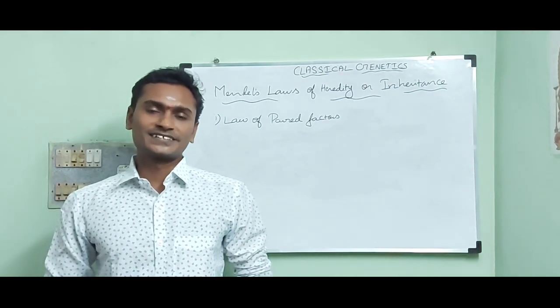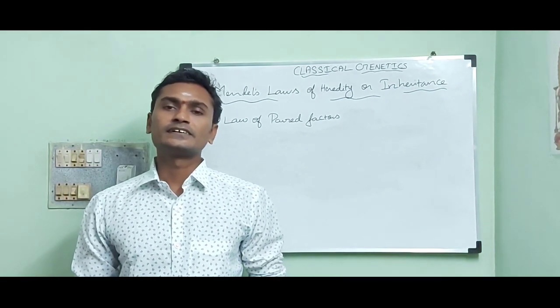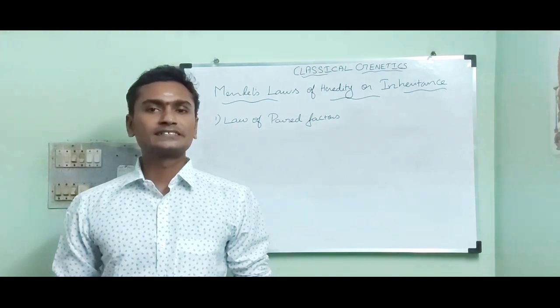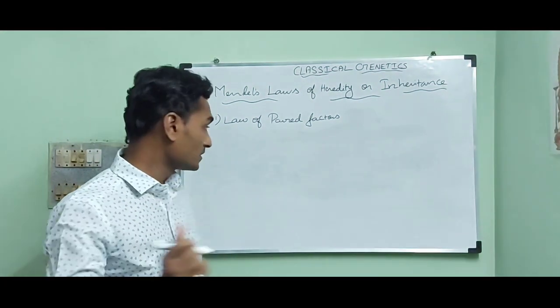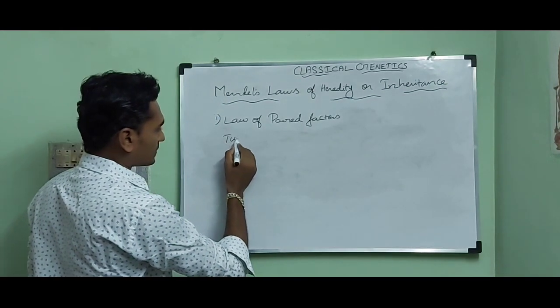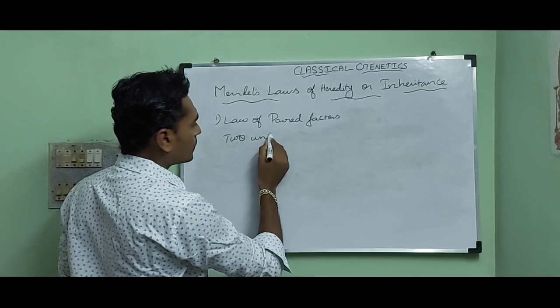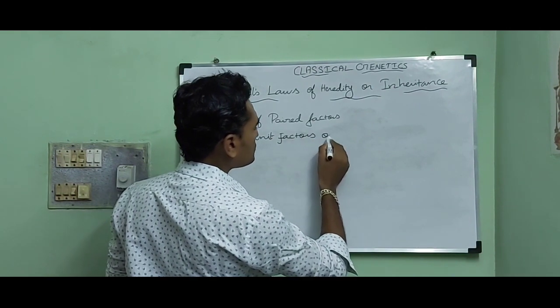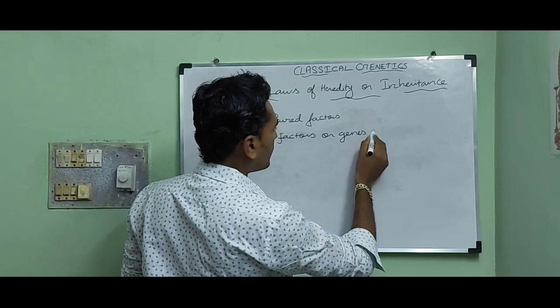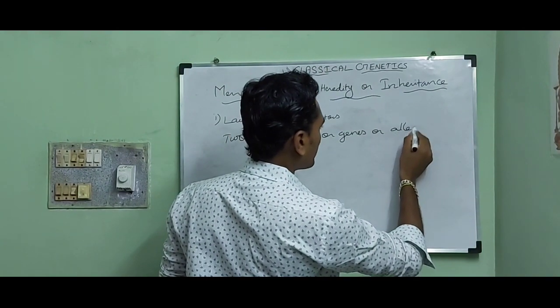Law of paired factors states that in an organism, the character is represented by at least 2 unit factors. Unit factors are nothing but genes or alleles.